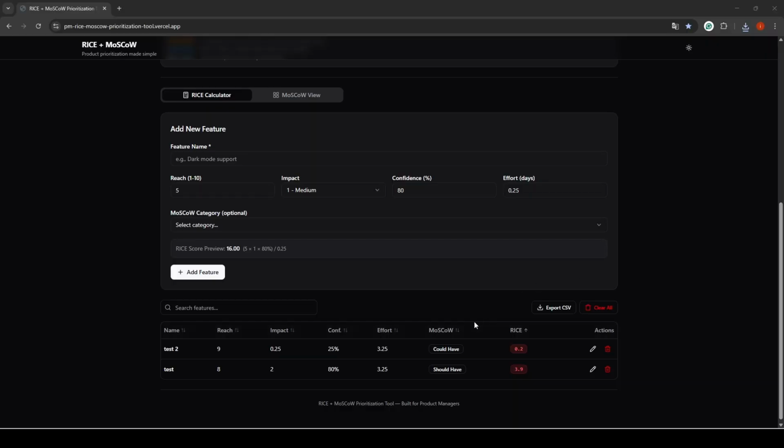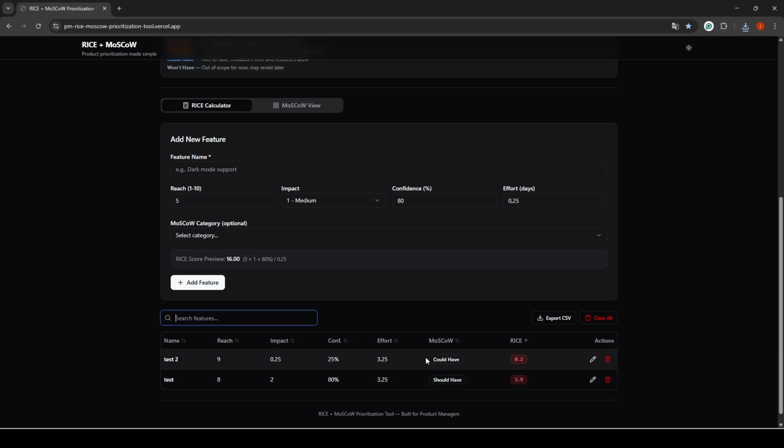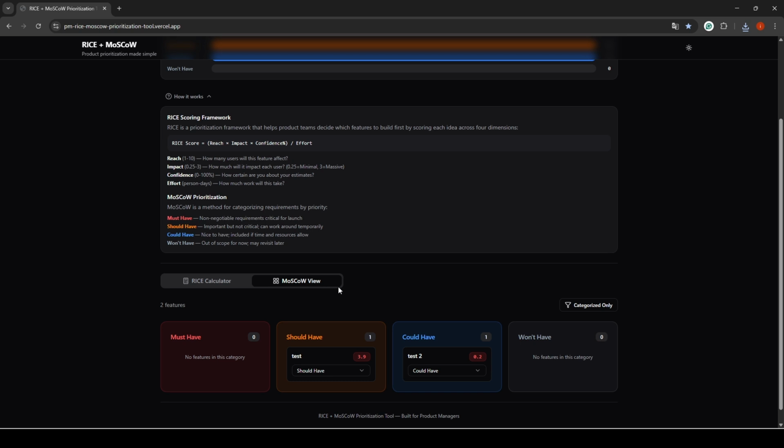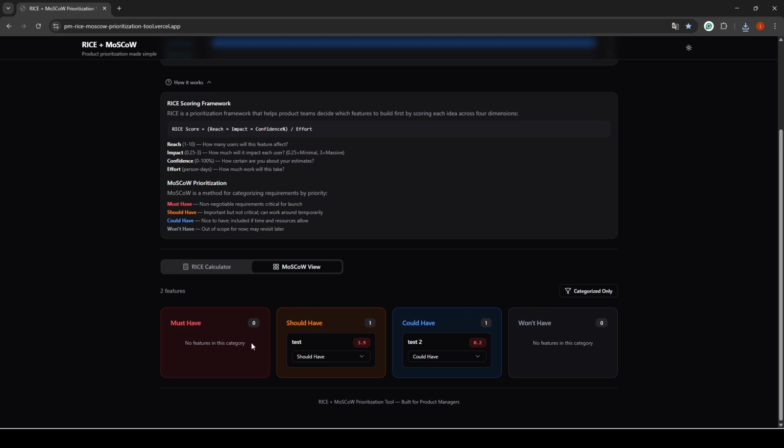Then back in our app, we can also search for a feature by name, and we can also clear the whole board. Then if we go to the MoSCoW view, we already have a board where our 2 features are there.